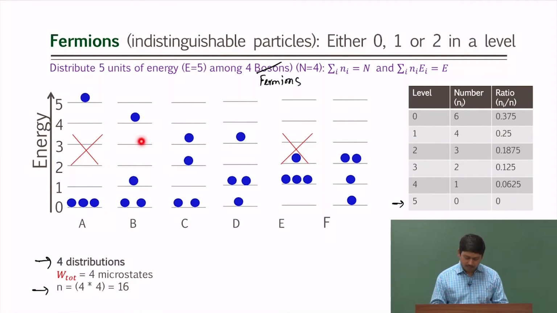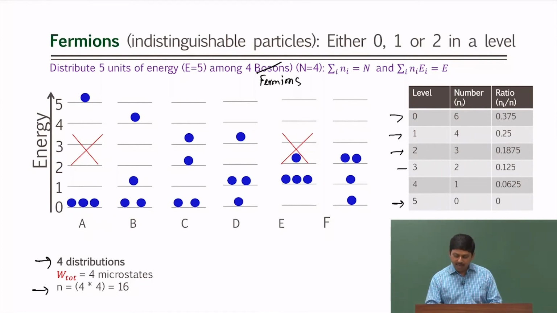Level 4 has 1 particle, which is coming from this distribution B. Level 3 has 2 particles coming from this and this distribution. Level 2 has 3 particles coming from this one and this one. Level 1 has 4 particles coming from this one and this one, and level 0 has 6 particles, as you can see, not coming from here, but 2 plus 2 is 4, 5 and 6.